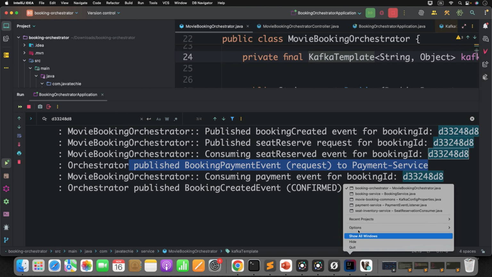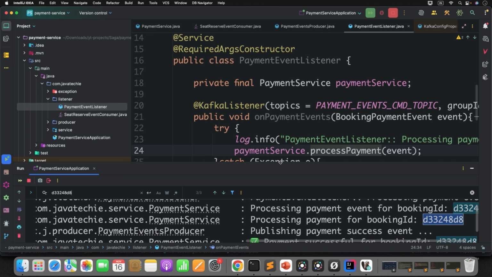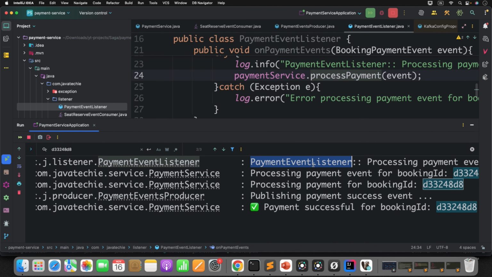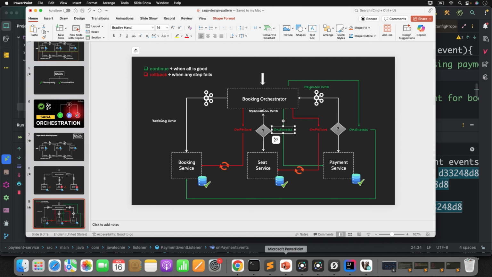Now who will consume this? The payment service will consume that, right? Let's see what it does. It consumes the payment event, processes the payment event, and sends the success payment event. Once it sends the success payment event, what will it do? It will simply update the booking status as confirmed. That is what we are doing here.